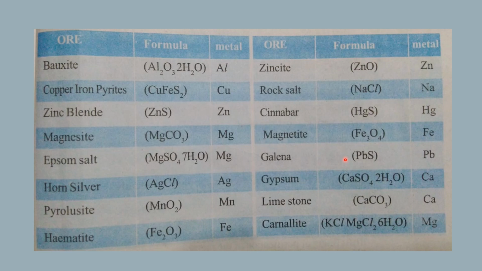So once again, note down all these ores with their formulas.